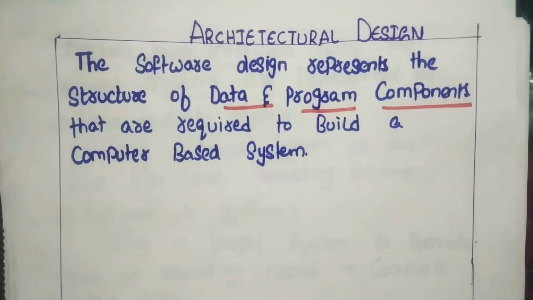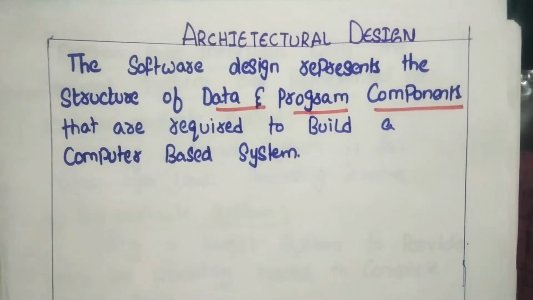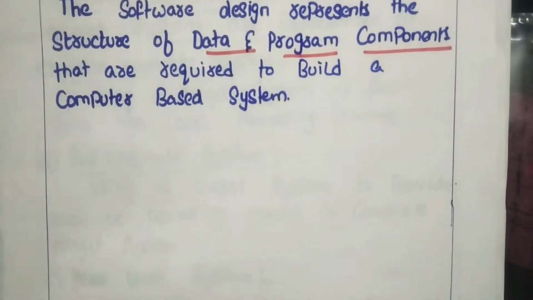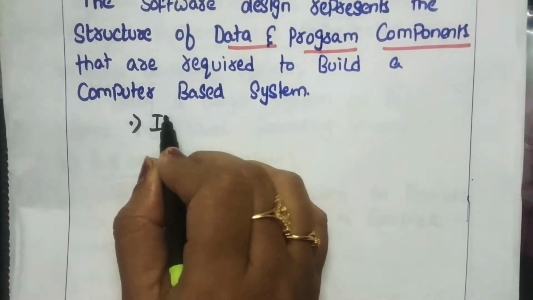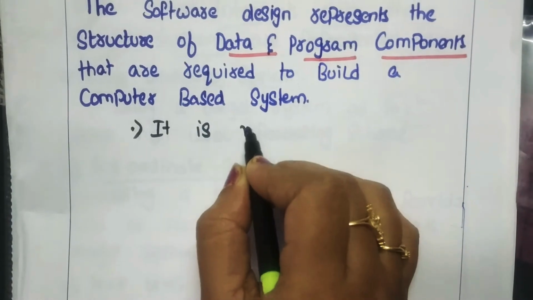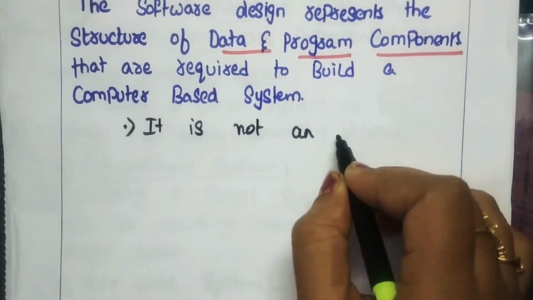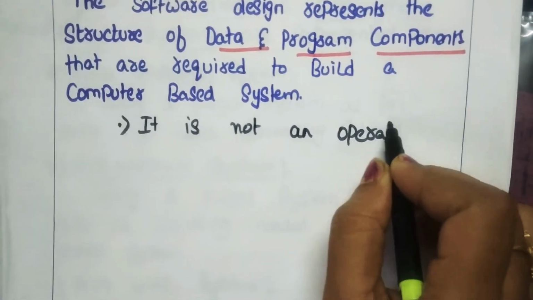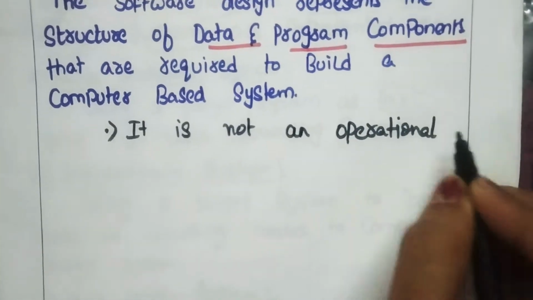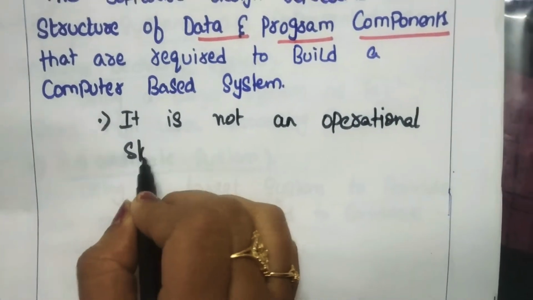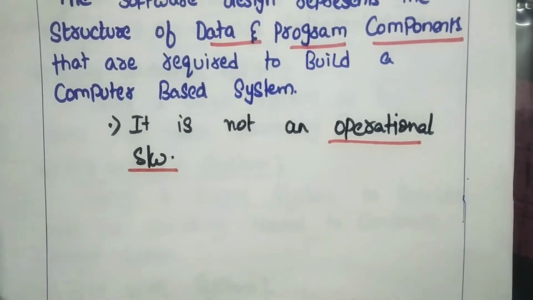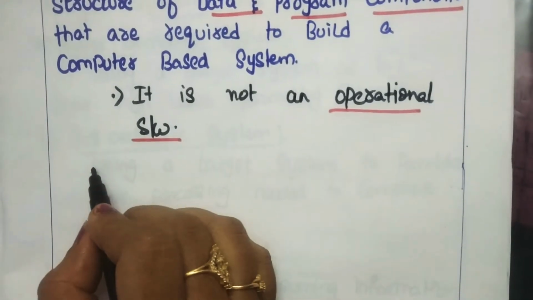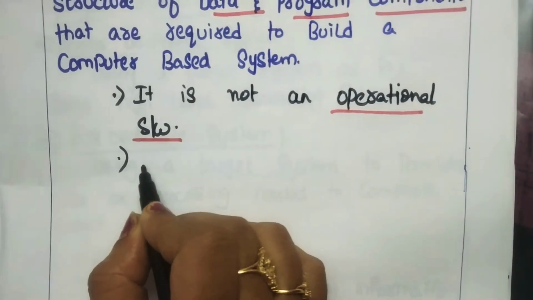So we have a question: why do we require the software architecture? We should know that it is not an operational software. Very important point: the architectural design is not an operational software. We should remember this most important point. And also we should remember that it doesn't contain any code.